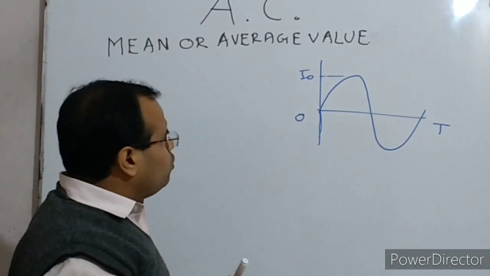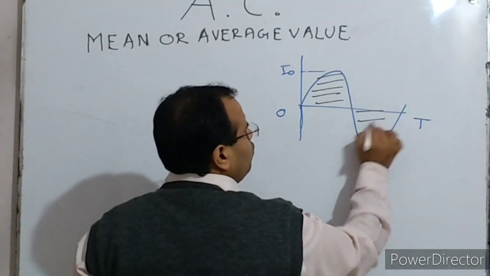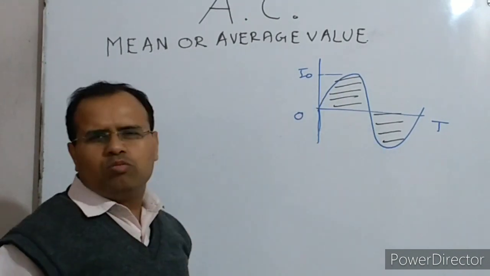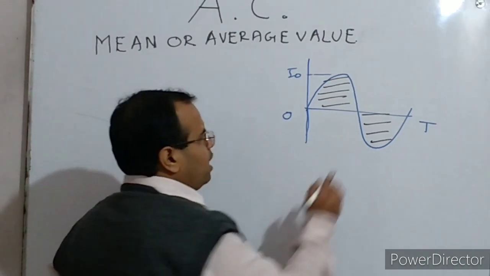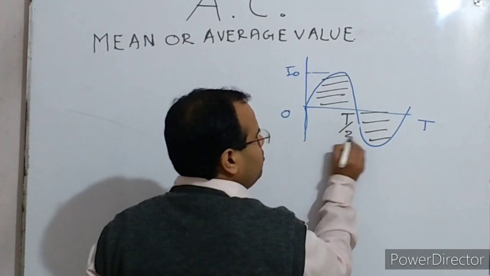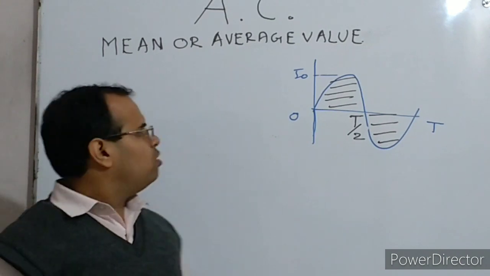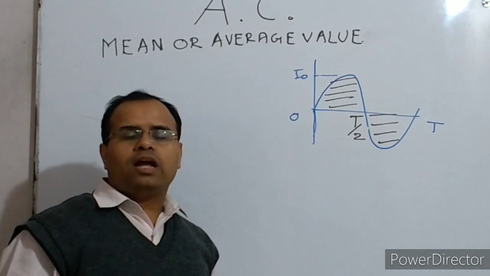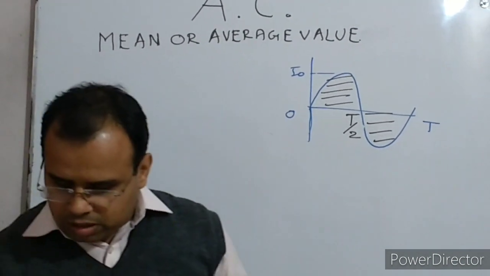Now if you take the average of alternating current over the complete time period 0 to capital T, you know that the positive and negative halves are equal, and then the average value will be 0. So you can't take the average value over the complete time period; you take it over the half time period, T by 2. When we take the average of the alternating current, we take it over the half time period and we do not take it over the complete time period. This is very important.